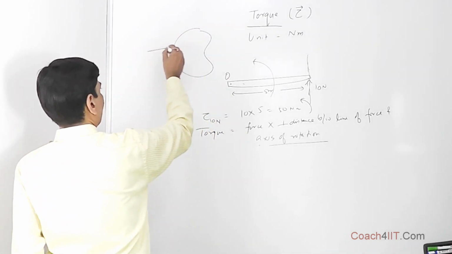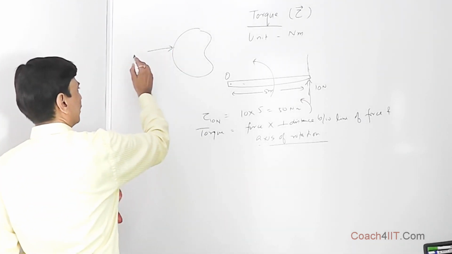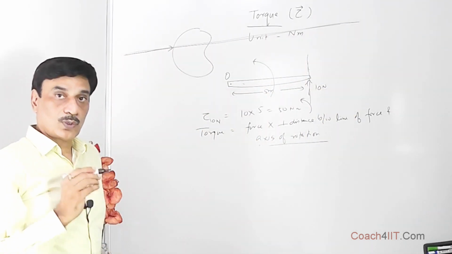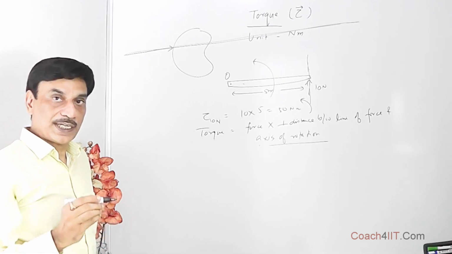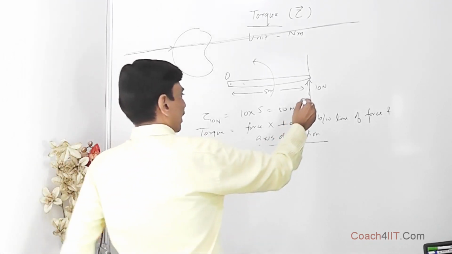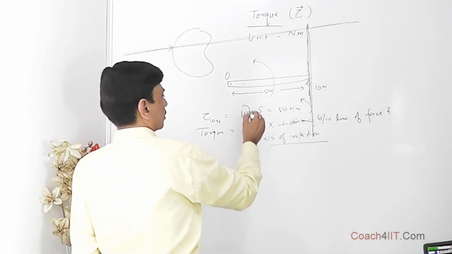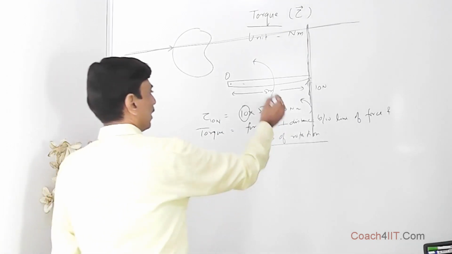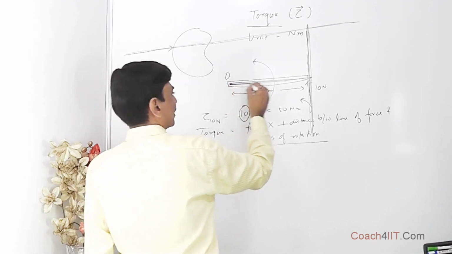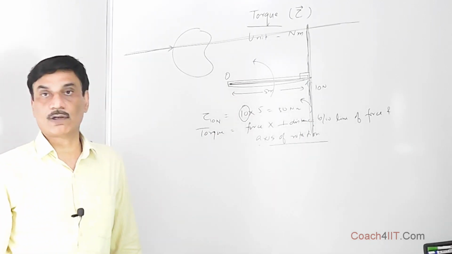If there is a body and you apply a force like this, this is called the point of application of force. At this point the force is being applied. But if you draw this line, this is the line of application of force. So torque is force into perpendicular distance between line of force and axis of rotation. Over here, 10 Newton is being applied, so this is the line of force. This has been applied perpendicular to this distance. This is the distance, this is the line of force, and the axis of rotation is like this. So this is the perpendicular distance. That's why I have directly done 10 into 5, that is 50 Newton meter in the anti-clockwise direction.